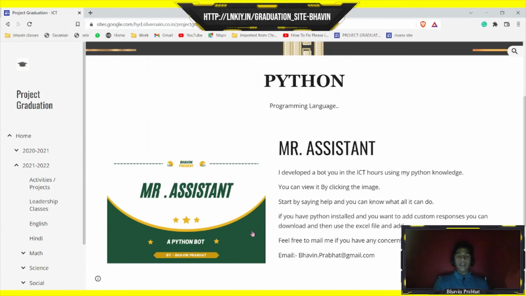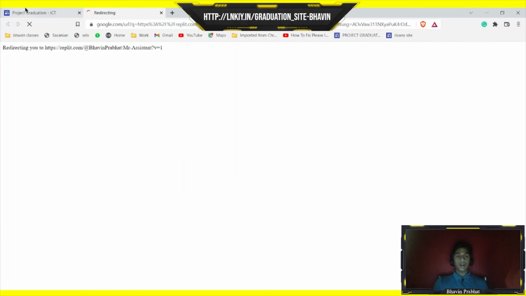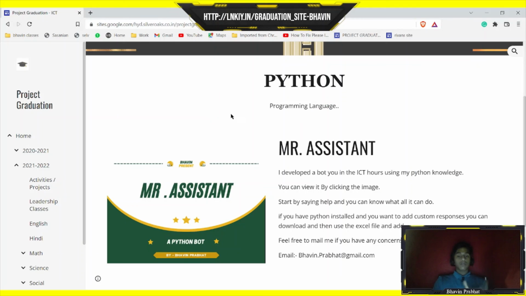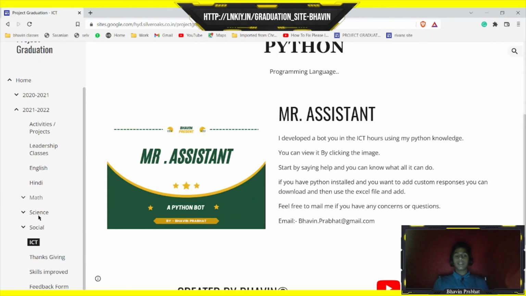ICT. We learned about Python, the programming language, in which I have developed a bot. You can click this image to go to the page and you can run it online. So it is basically an interactive bot. You can just click help as your first input, and you can know what all it can do.